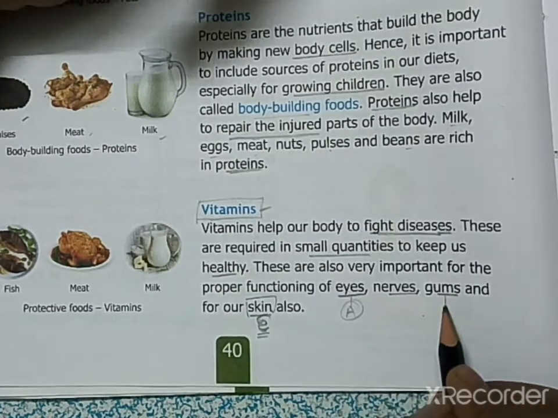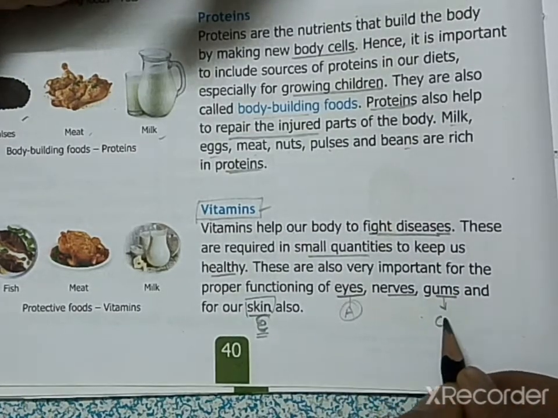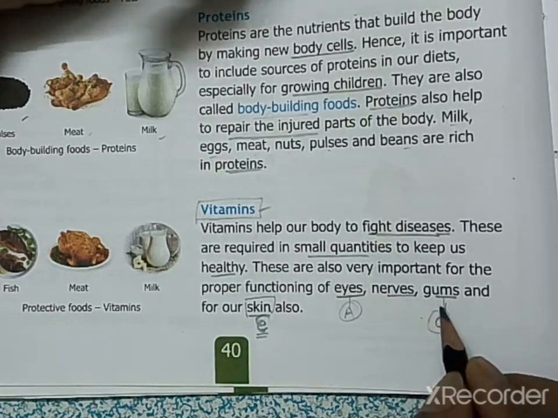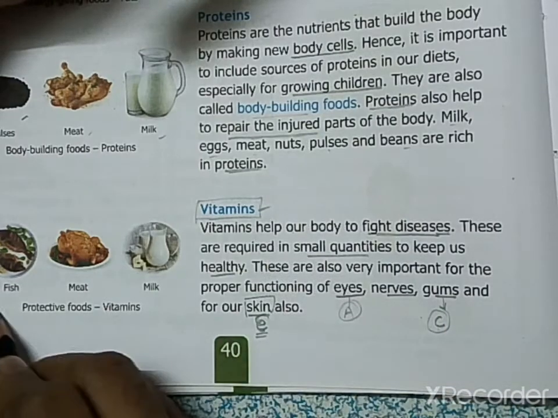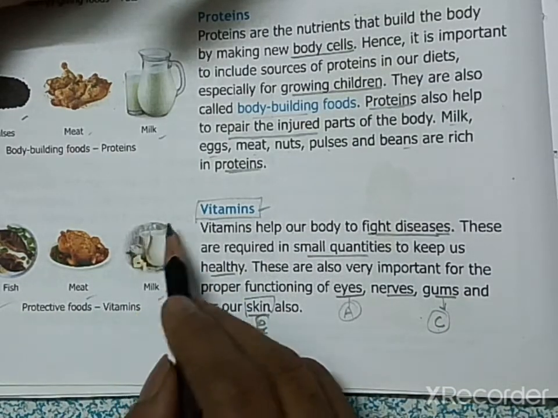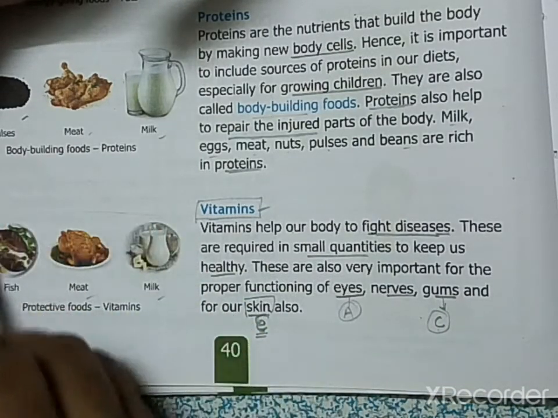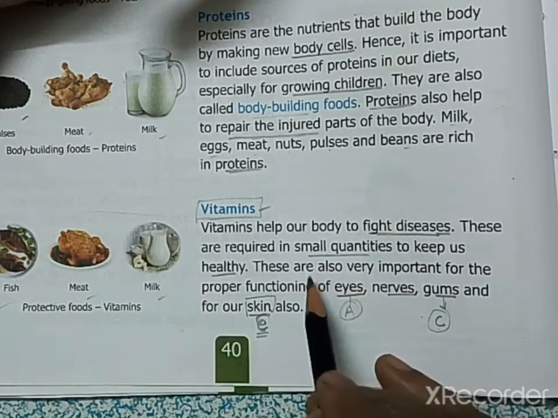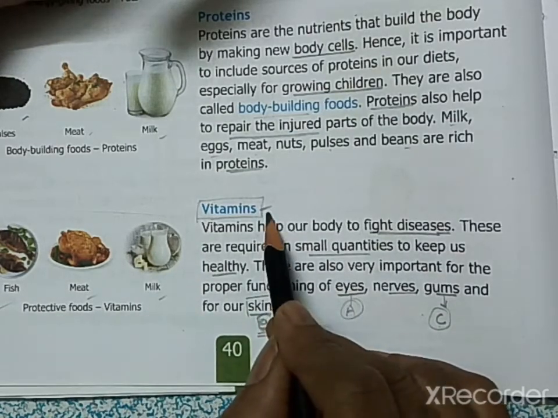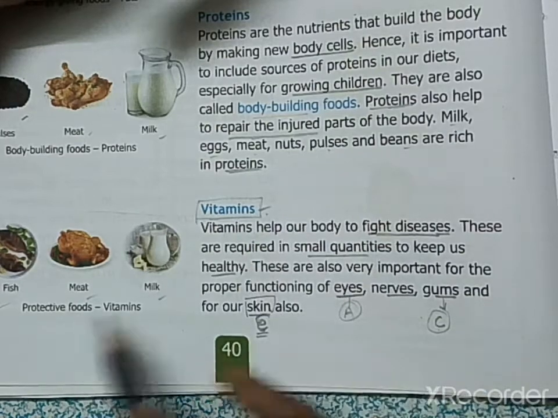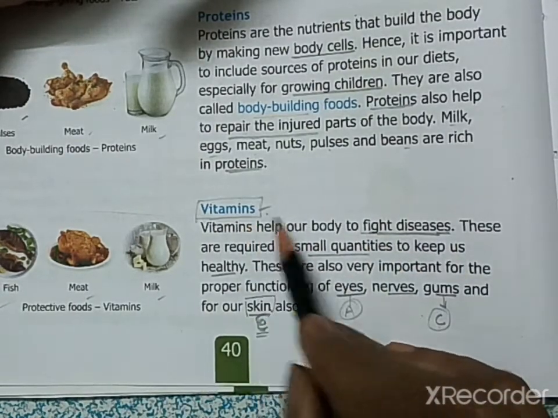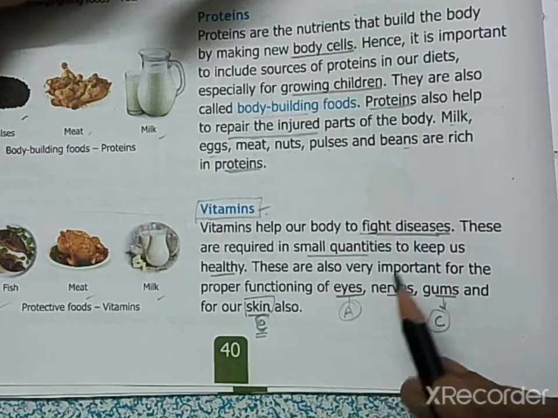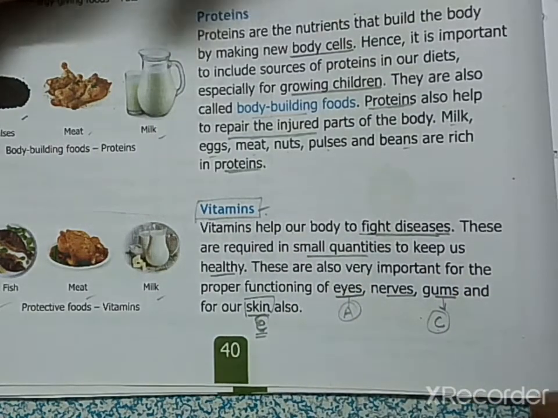Then nerves and gums, for gums you need vitamin C. If you want to keep your gums healthy, then you should consume more vitamin C. So fish, meat and milk, these are the protective foods. They are known as protective foods. Vitamins and minerals are the protective foods as they protect us from different diseases. Okay, you can get these vitamins from the different types of fruits and vegetables also.